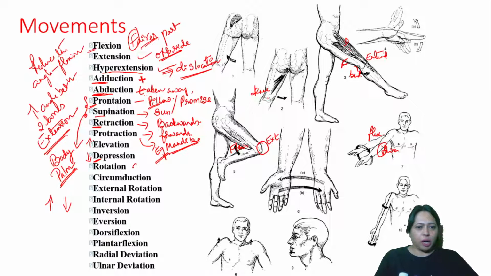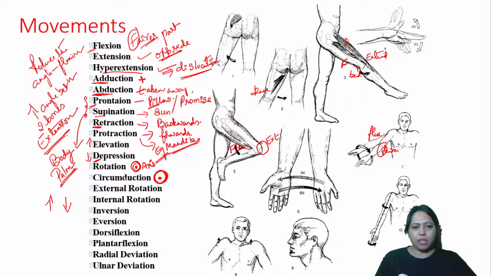Rotation is going round and round and round. That is rotation. Then we have circumduction. Circumduction, the point is here, but the action is happening here. So that is circumduction. But rotation, it happens at the axis. That's the difference between these two. Here the point is here, but the action is happening at a farther end.